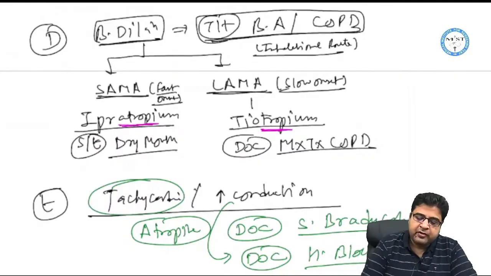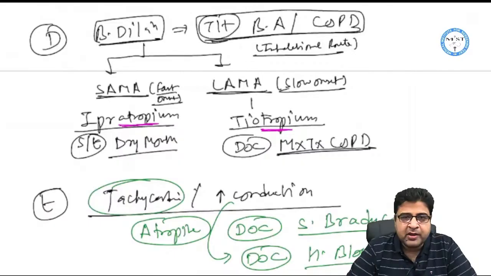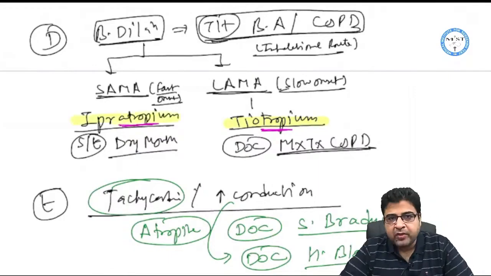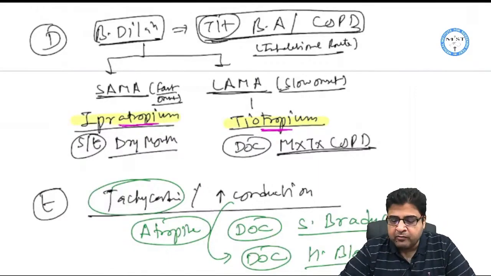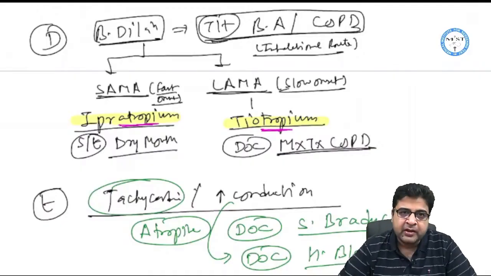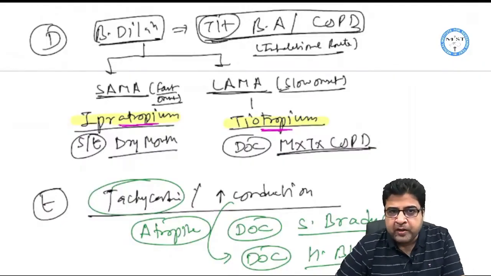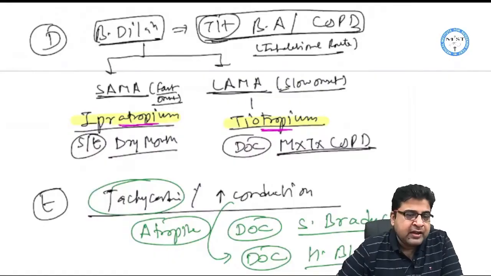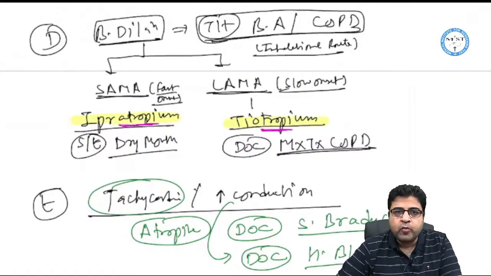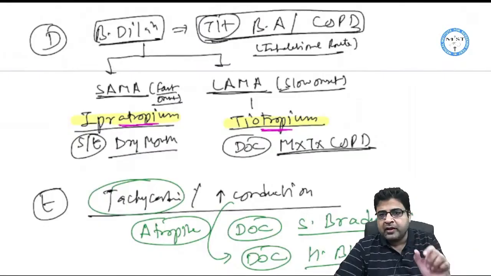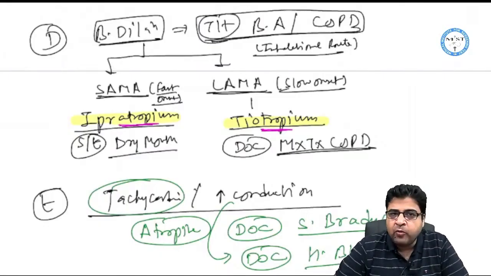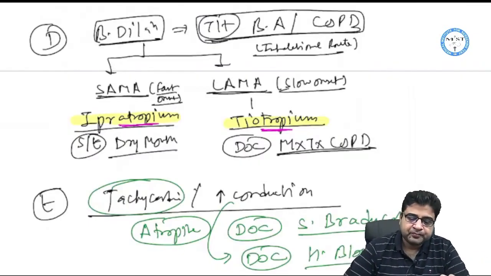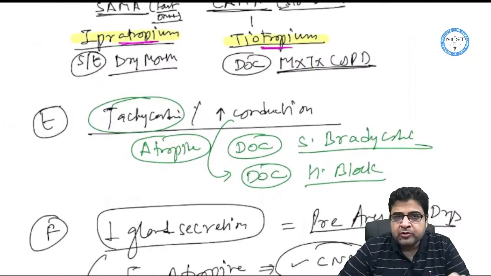Tiotropium bromide is given for maintenance treatment of COPD and bronchial asthma, and overall it is the drug of choice for maintenance treatment of COPD. Now, whenever these drugs are asked in your exam, you just have to find the word tropine in their name. If you find it, you can easily tell that these medicines are anticholinergic bronchodilators. Ipratropium and tiotropium have the word tropine in their name, so these are atropine analogs, and atropine is the classical anticholinergic drug. Now, moving on to the next group of medicine.